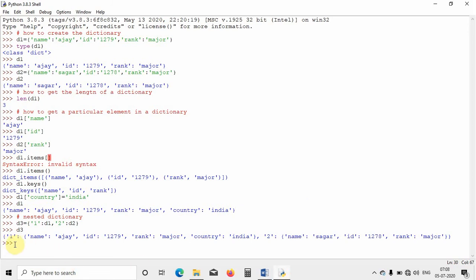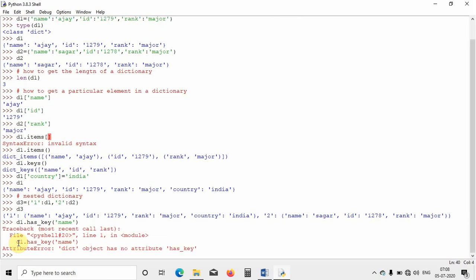Alright, so this is how you can combine two dictionaries. If you want to check whether a particular element is present in a dictionary or not, how can I do that? I have a function for that. D1, then I write dot, has_key, the same as in the English language, and in brackets I mention the key name. If I want to check for name, of course it is present and it should show me yes. But it is showing a syntax error for this. Let me check what is wrong.